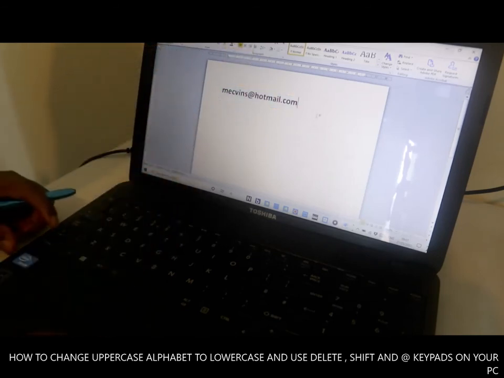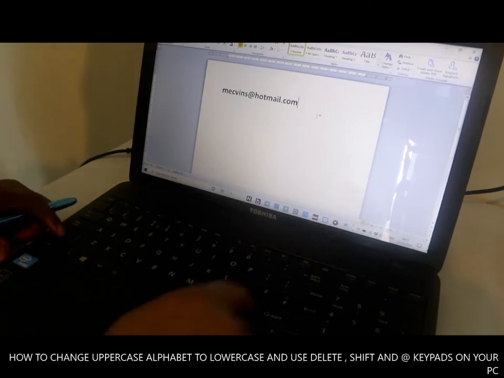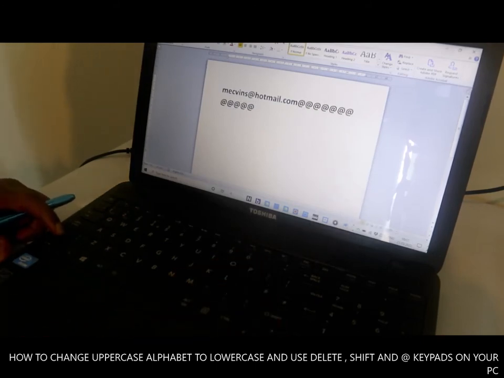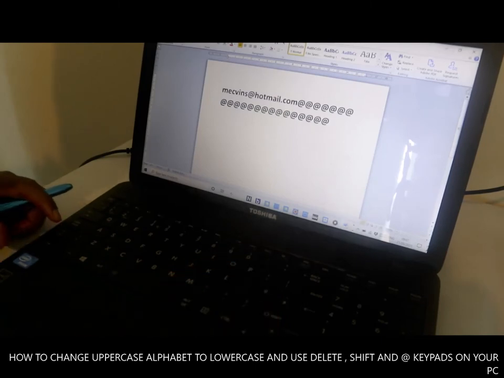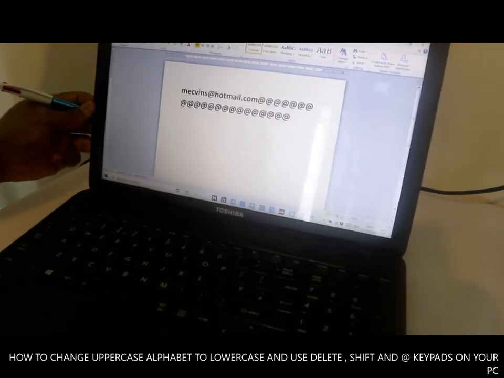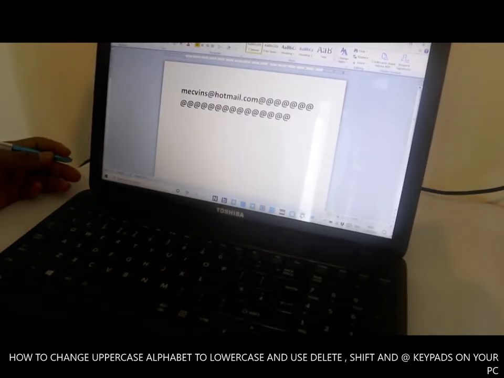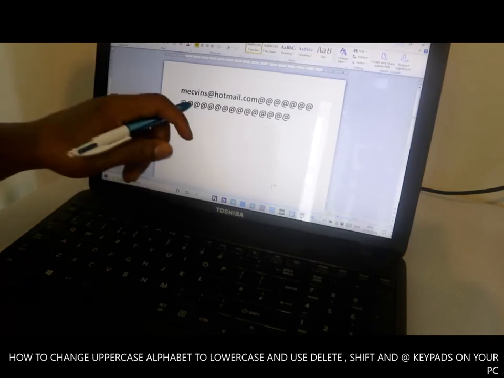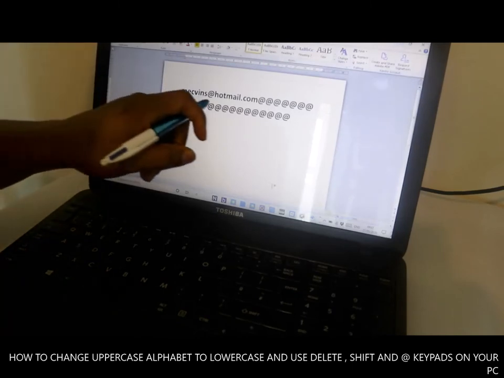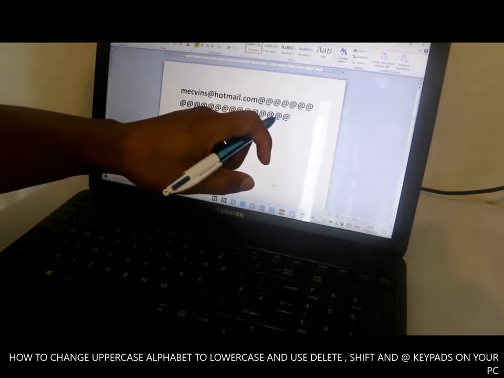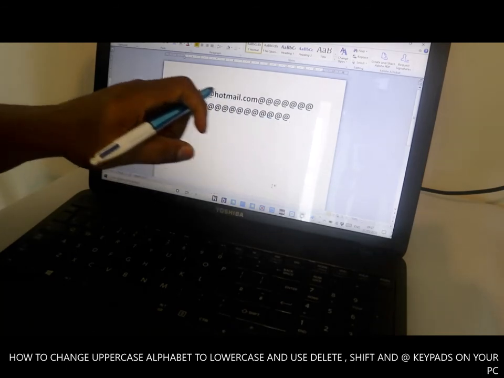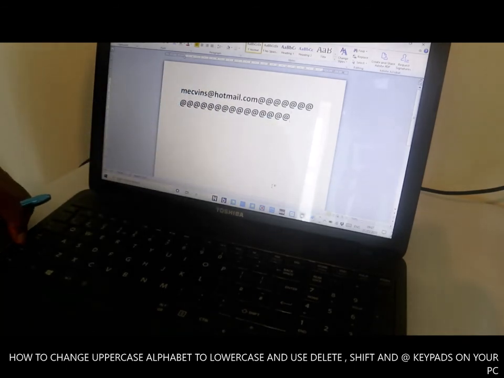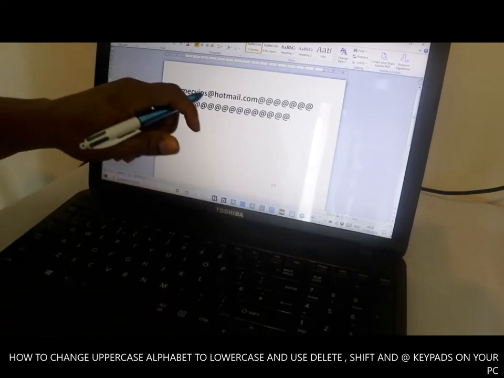This is how to write an email address. You need to click shift and the at button. So this is how to do it. It's something that someone asked me, how to write at. So you use shift to write at, whoever, like we have done McVince.